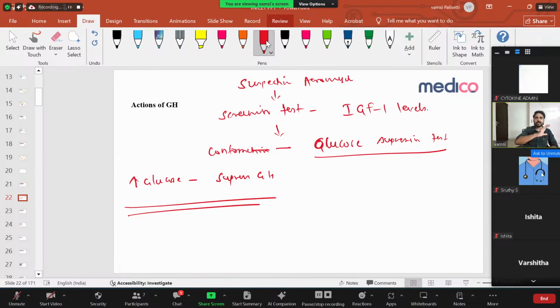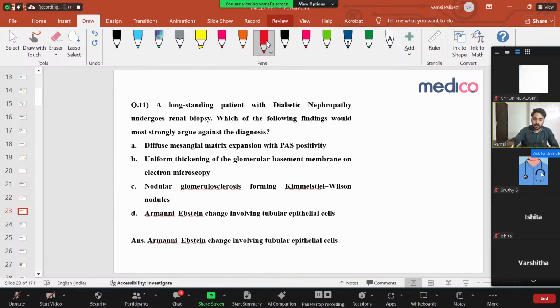So simple things: a patient comes in with enlarged feet, prognathism, new onset diabetes mellitus, cardiomyopathy, then you're suspecting acromegaly, do IGF-1 levels. If it is positive, go for confirmation, which is always the glucose loading test. After this test, if the growth hormone is not suppressed, you're confirmed as acromegaly. Then you have to do an MRI brain to see the size of the tumor. Then you have to go for surgery, that is transsphenoidal dissection. If surgery is not possible, there are two medical therapies: one is a growth hormone receptor antagonist, pegvisomant, and somatostatin analogs like octreotide. Clear? Right. So it's all about your growth hormone. Let us go to the next question.